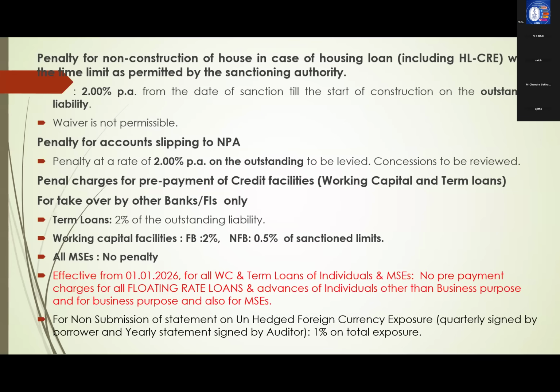That is a quarterly statement signed by the borrower, it is sufficient. And the yearly statement should be signed by the auditor. What is foreign currency exposure which is unhedged? Here unhedged means normally any foreign currency exposure, they will book through a forward contract. It is called hedging.